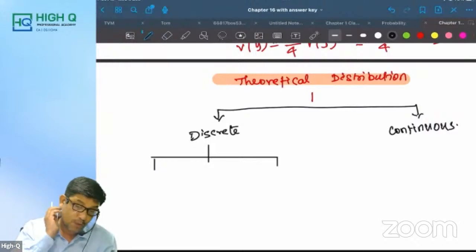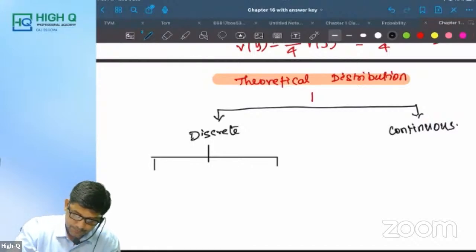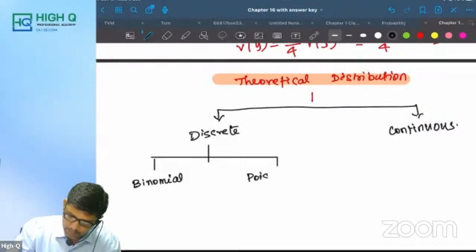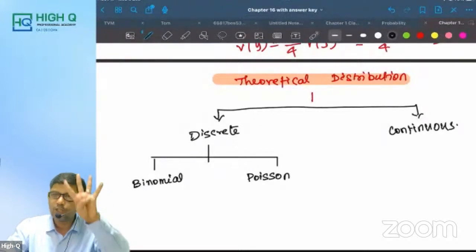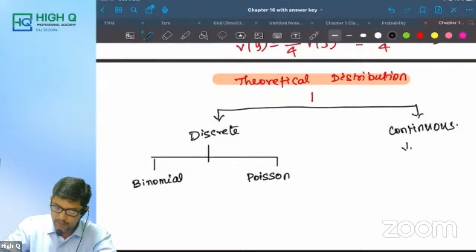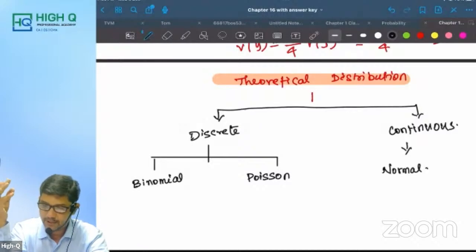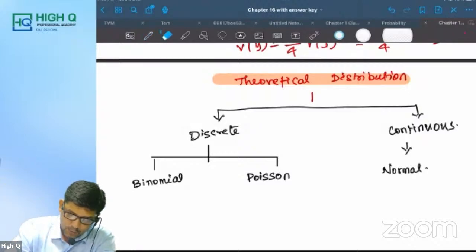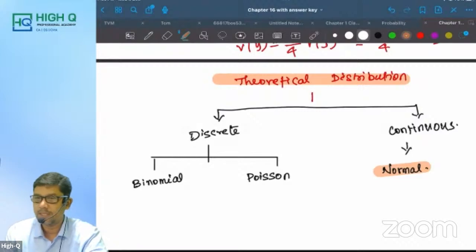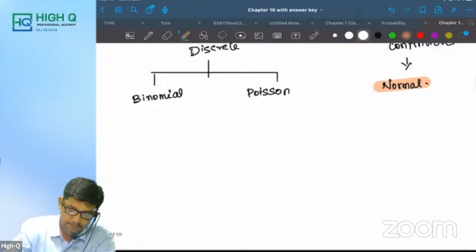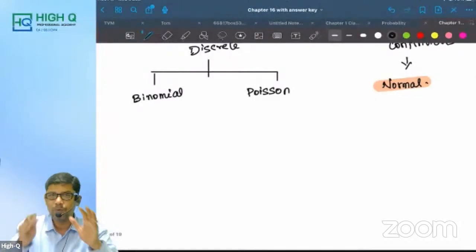Now, discrete. What is discrete? We have two. One is binomial. The other one is Poisson. In continuous, actually, we have four, but we are going to discuss only one, which is normal. What are the remaining three? Chi-square distribution, Student's t distribution, F distribution. These are the remaining three. But as far as our syllabus is concerned, we will go ahead with only normal distribution. Is that clear, my dear? Fine. Now, first, we'll be talking about binomial distribution. I'll tell you how the lecture is going to be.